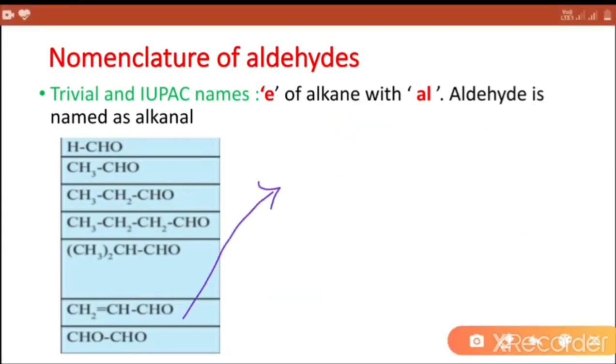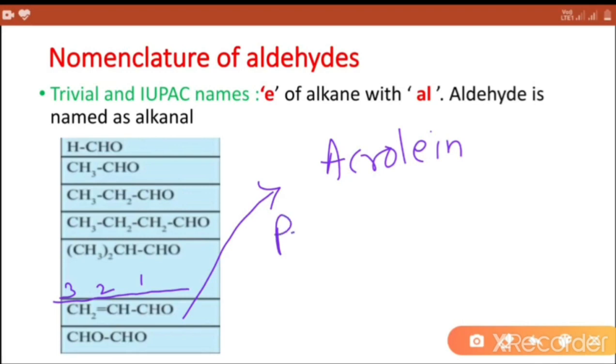Next compound, common name is acrolein, and to give the IUPAC name, first use longest chain rule 1, 2 and 3. Give the numbering from CHO group to get lowest possible number.